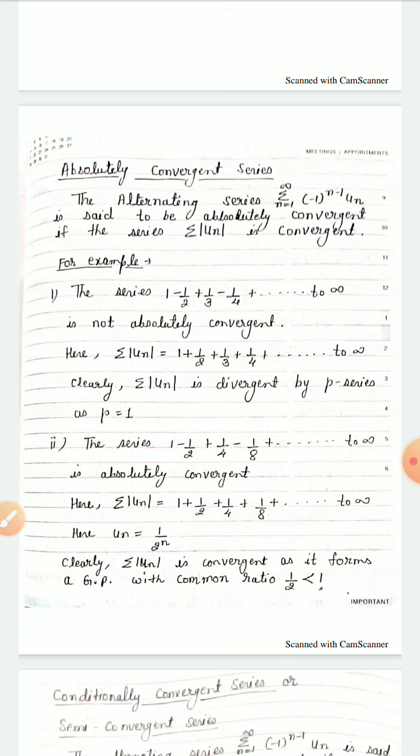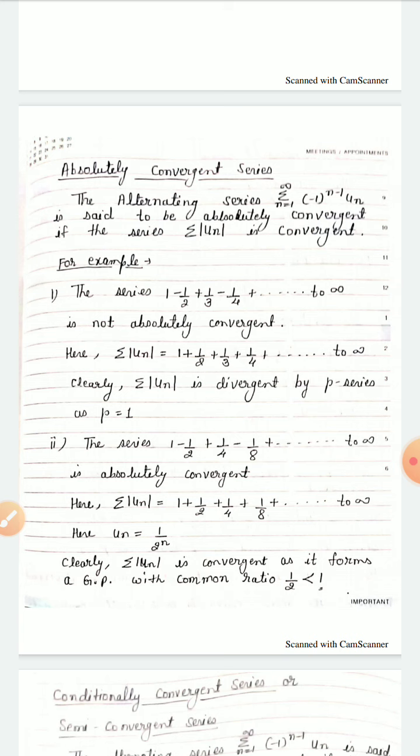So let us give some examples. The first example is the series 1 minus half plus 1 by 3 minus 1 by 4 plus dot dot dot up to infinity. It is not absolutely convergent, because here summation mod un is 1 plus half plus 1 by 3 plus 1 by 4 plus dot dot dot up to infinity. Clearly summation mod un is divergent by p series, as p is equal to 1 here. So summation mod un is not convergent here. So the above series is not an absolutely convergent series.